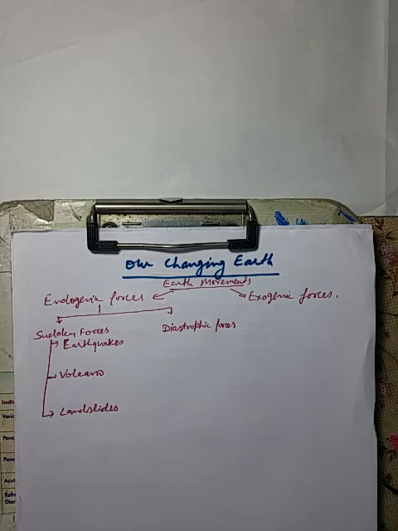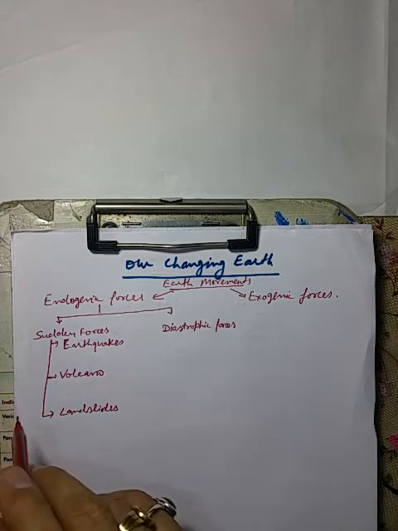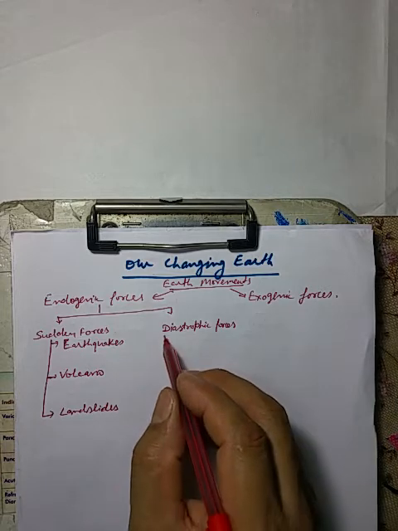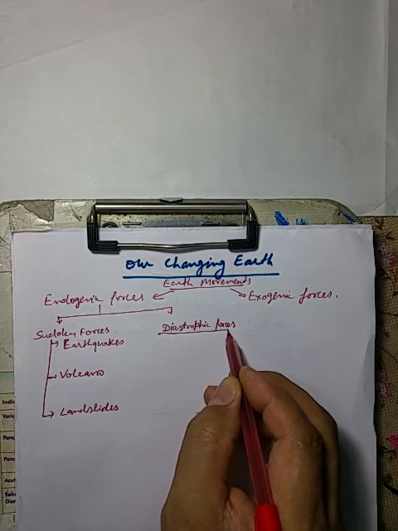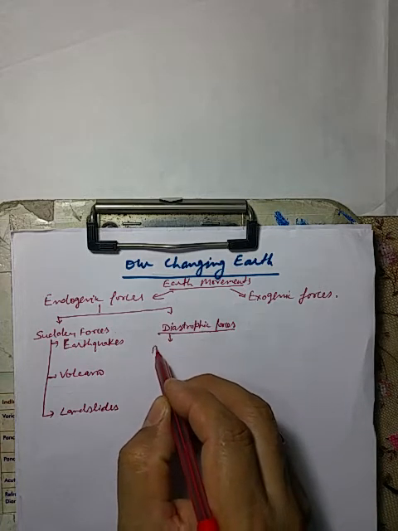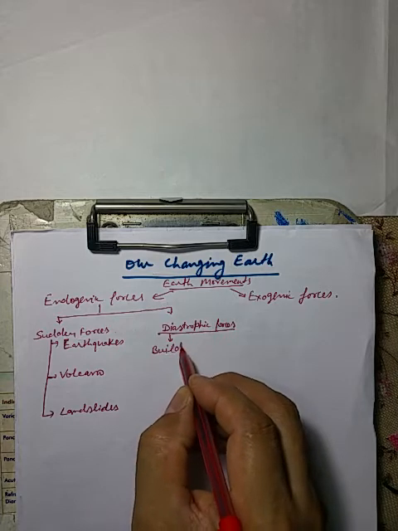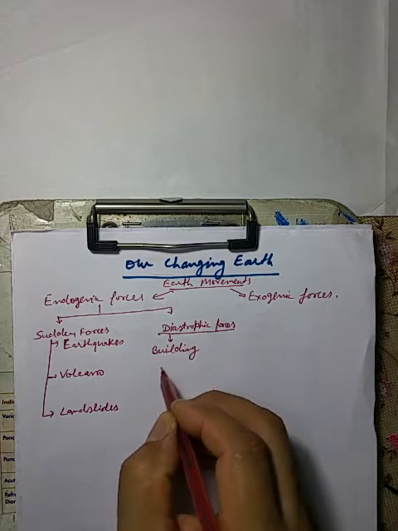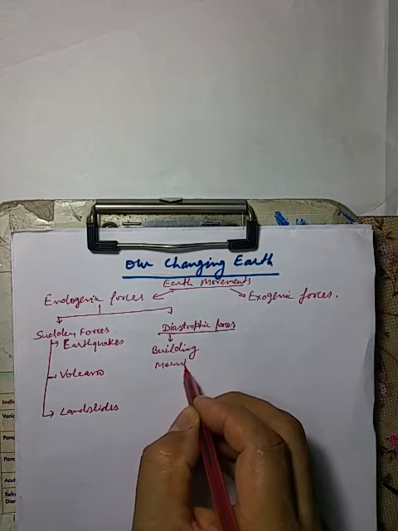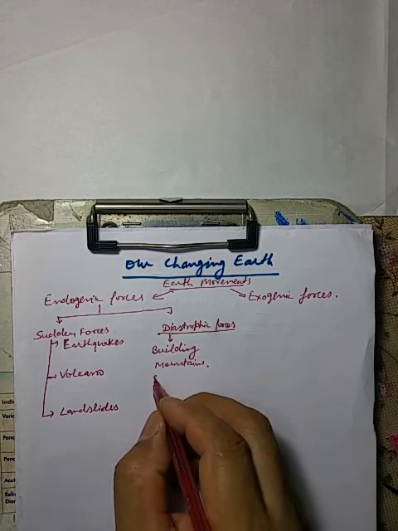So these are all caused by sudden forces. Diastrophic forces, or slow forces, which are very slow in their working, are responsible for building mountains, like the Himalayas.